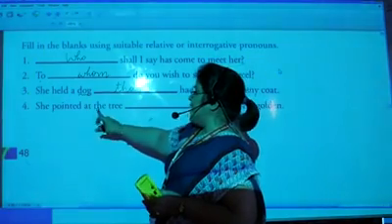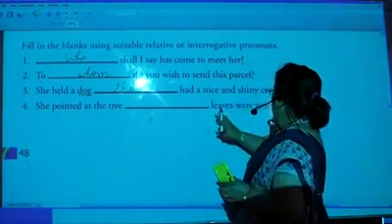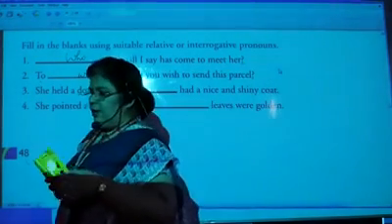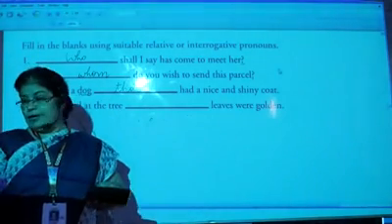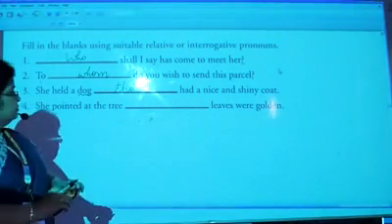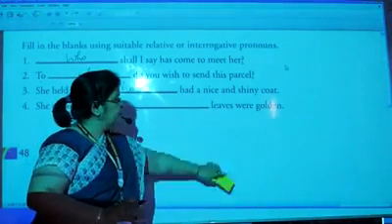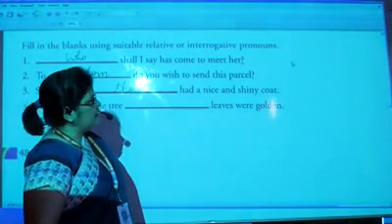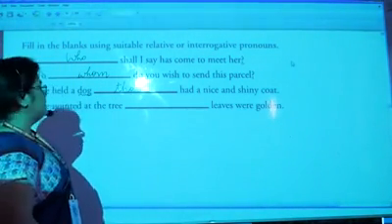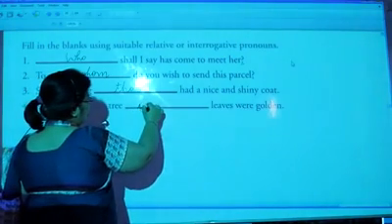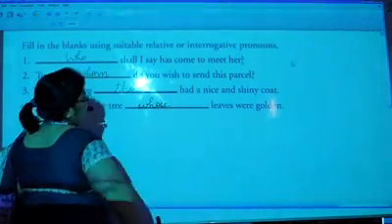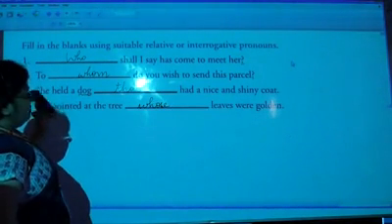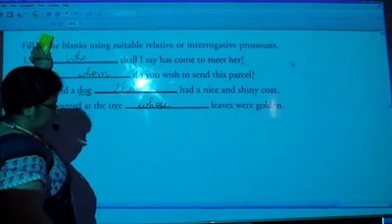Fourth, she pointed at the tree, dash, leaves were golden. Now, what do you think? Which relative pronoun will come here? Who, whose, whom, which, or that? Whose. She pointed at the tree whose leaves were golden. Got it, children? We have some more sentences. Let us see.